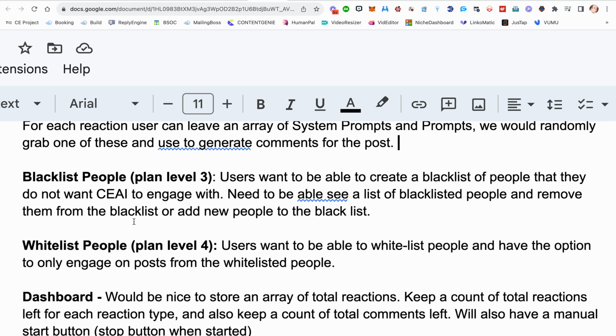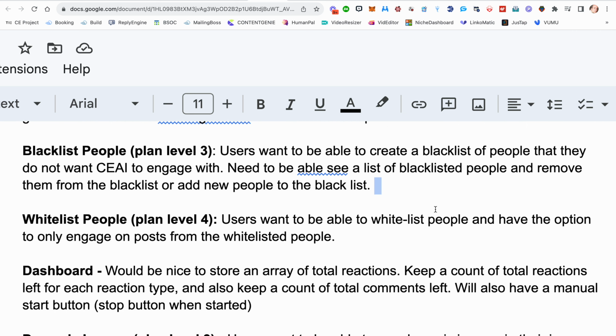Blacklist people, I already talked about that. We'll add that in plan level 3, so it won't be with the basic version. I'll show you the plan levels at the end that we're thinking about right now. Users will be able to create a blacklist of people they don't want the software to engage with. And then you need to be able to see that list of blacklisted people, and you can remove them from the blacklist if you change your mind later, or add new people to the blacklist.